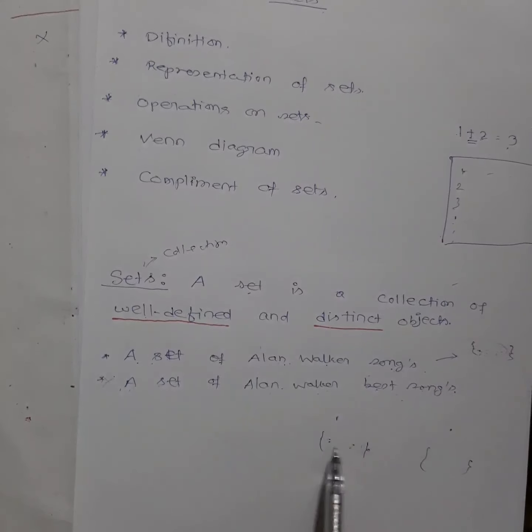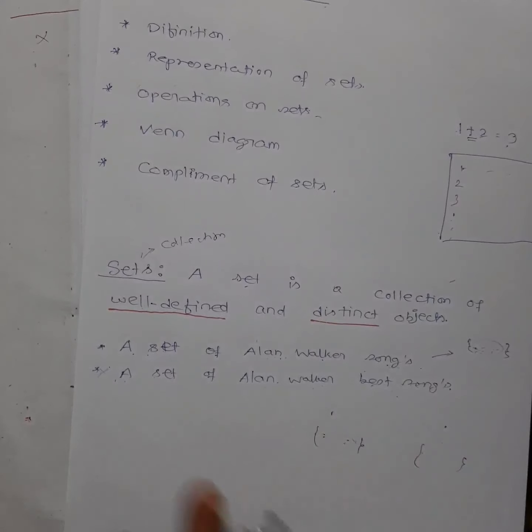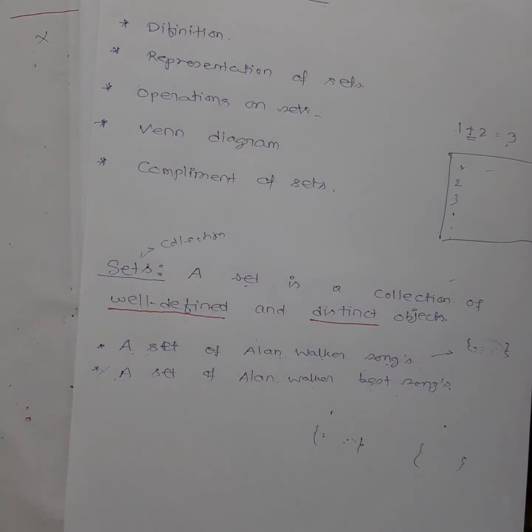We cannot decide exactly which one is the best song. So for different students, when you give me the list, it will be different. Why are you giving different lists? Because the word best song is not well defined in this case. That's why you are not able to give me the same kind of list.